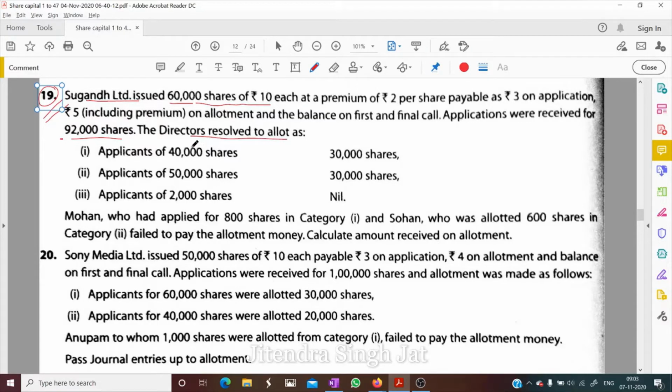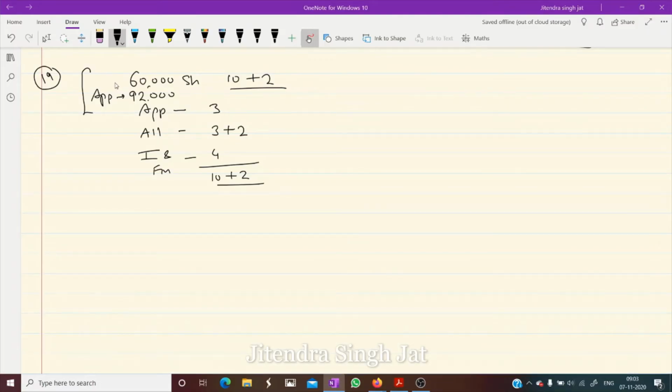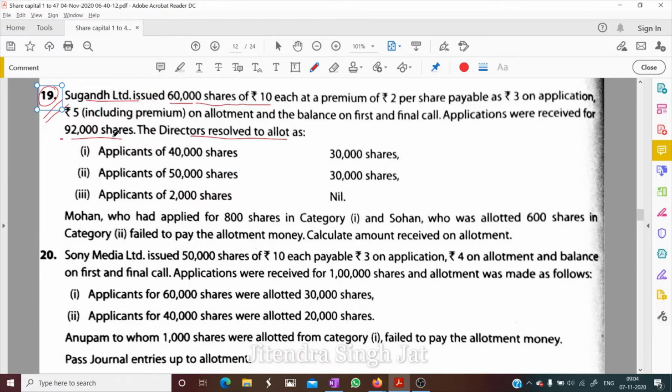I have already explained, children, that the company issued 60,000 shares. It means only 60,000 shares maximum can be issued to the public. Whatever applications come, if applications are more, then we cannot issue according to applications. We can issue only what is actually issued by the company. So the maximum shares which can be issued is 60,000. So how did the directors resolve to allot?